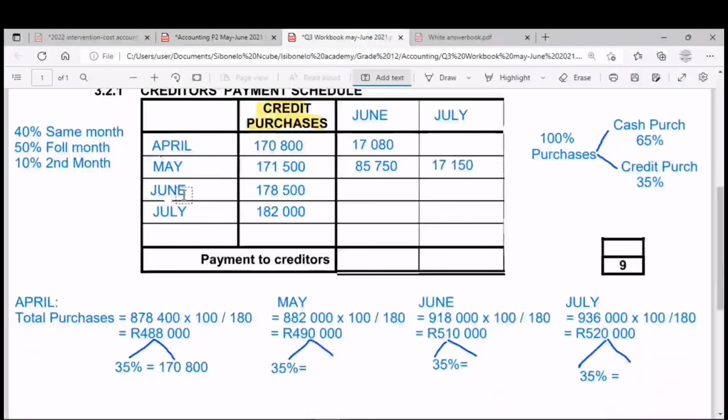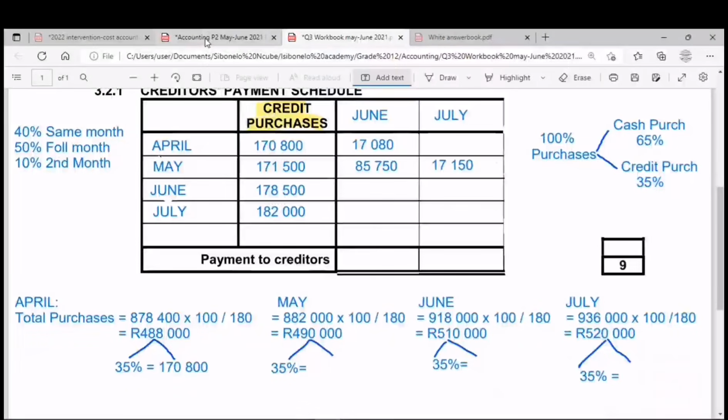Now we are at June. So in June we have a balance owing of 178,500 to suppliers or creditors, because we purchased on credit. So we know that 40% of this balance we're gonna settle in this very month.